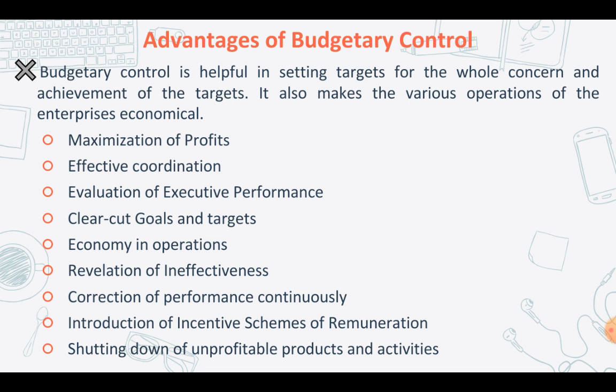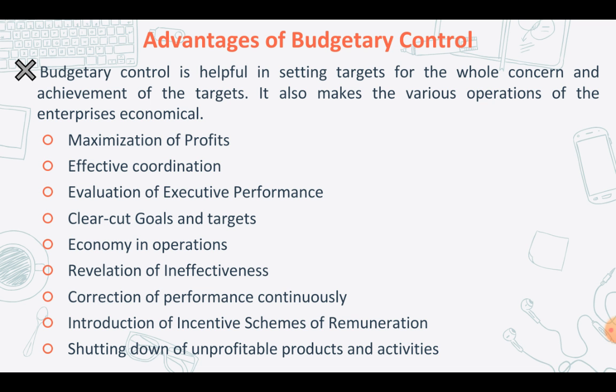Okay, next one, effective coordination. Performance and working of various activities is going to be effectively coordinated through budgetary control. In fact, budgets of various functions are going to be interlinked and dependent, and the effective implementation of the budget will depend upon the cooperation of the concerned personnel of different departments. Emphasis is going to be laid on coordination and cooperation because this will help to achieve the predetermined targets and goals. As a result, this is one of the advantages of budgetary control.